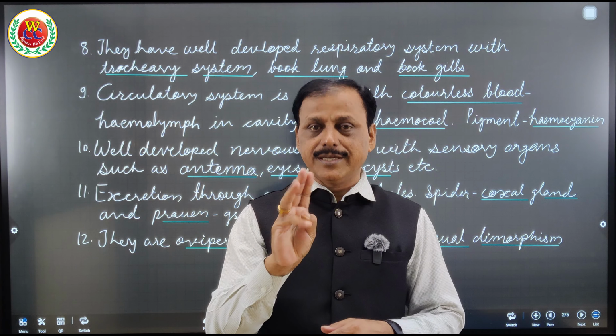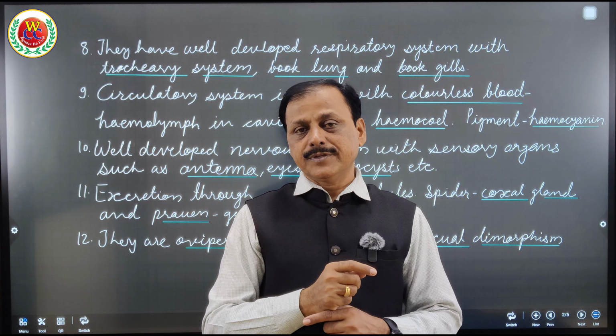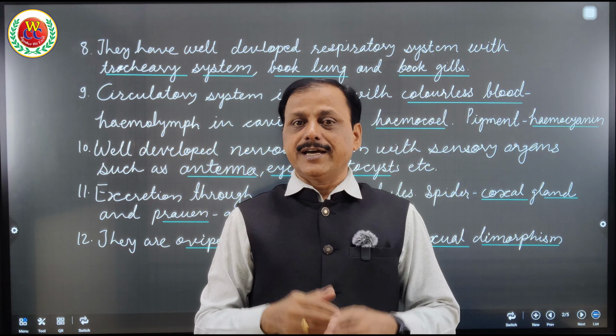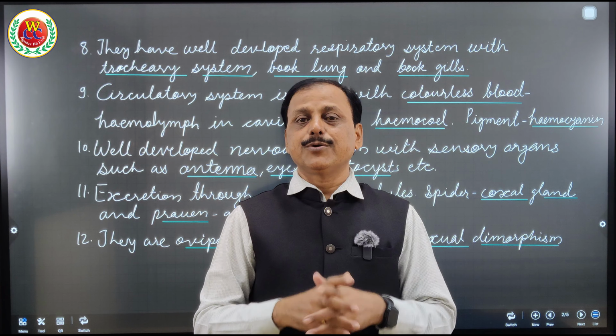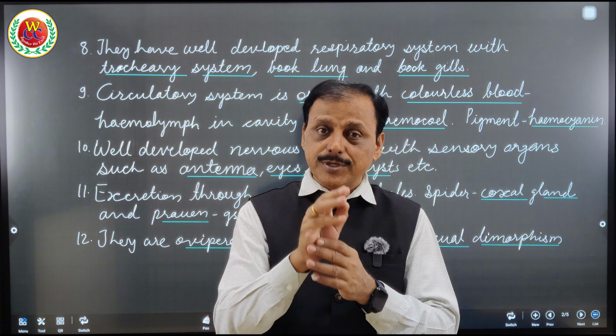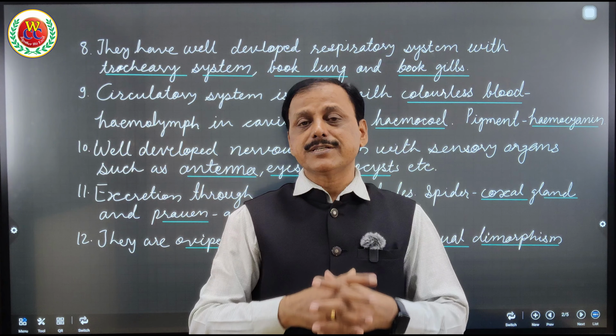See these three words. Hemocyanin is the pigment, hemolymph is the blood, and hemocoel is the cavity. And they have an open circulatory system. I hope you are clear. This is the only organism that has these three together in the circulatory system.